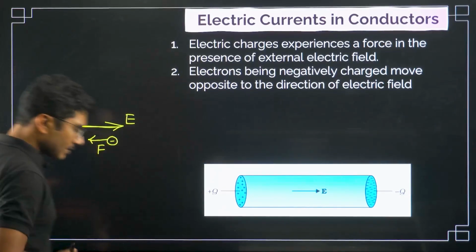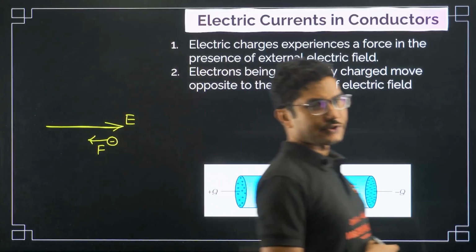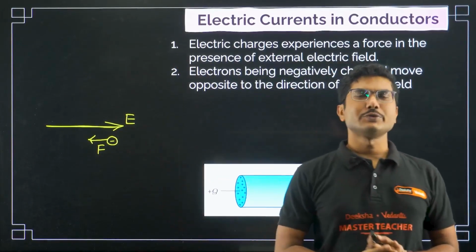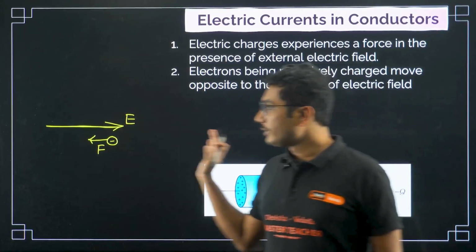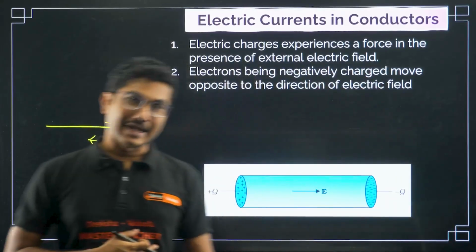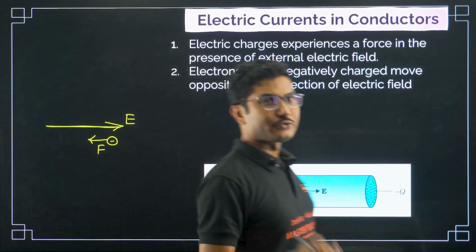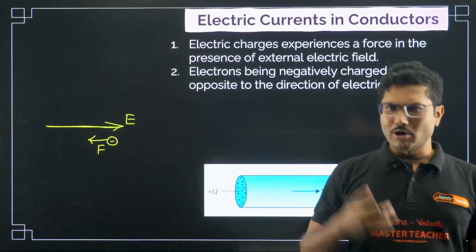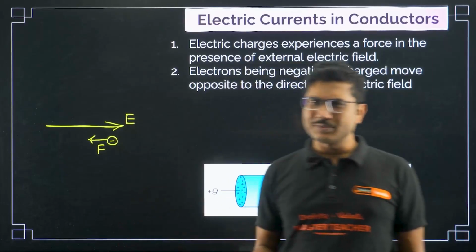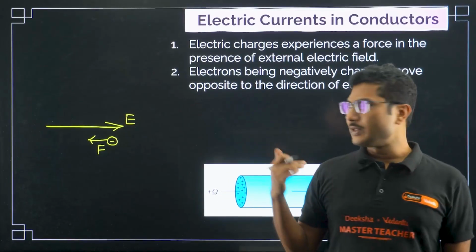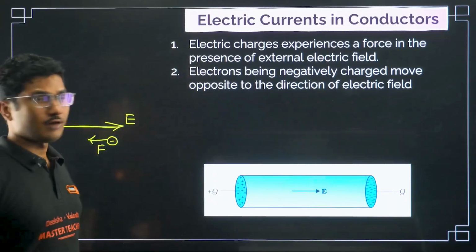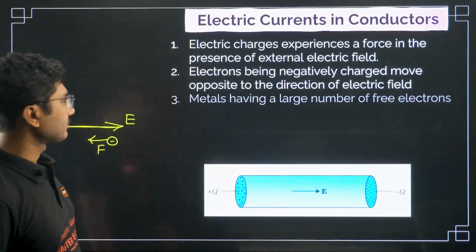They will experience a force in the opposite direction of the electric field, and if they experience a force, they will start moving in that direction. If you apply force to something, then it starts to move. If the force is very negligible, then it may not move, but if the force is sufficient, then it will start to move in the direction of the applied force.